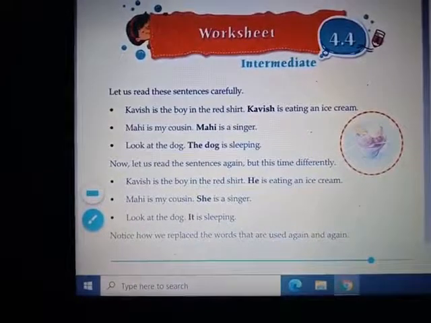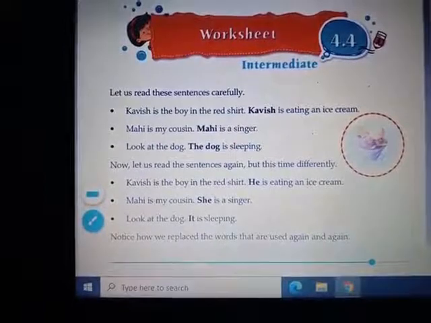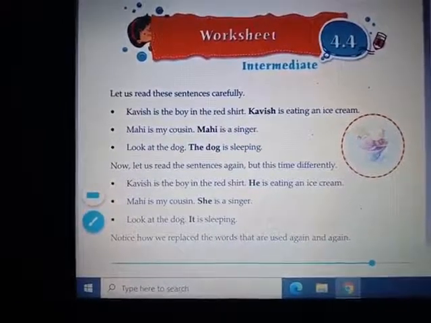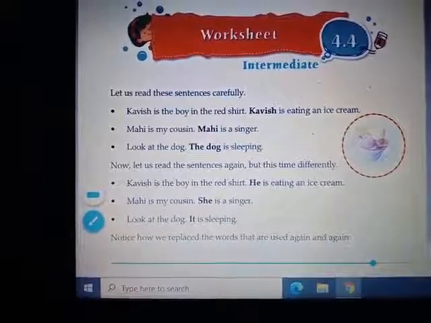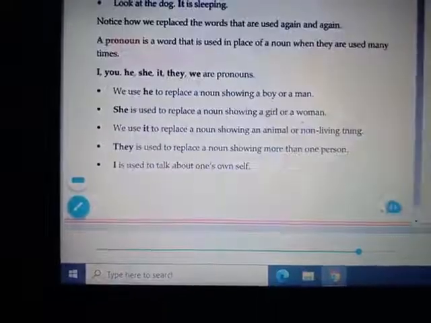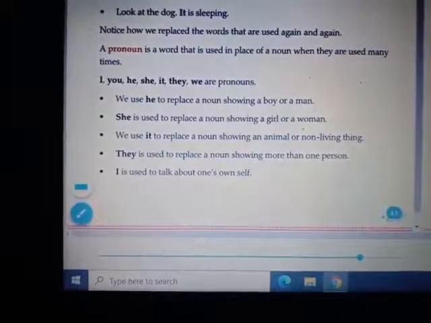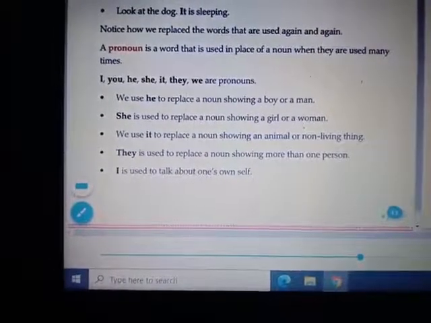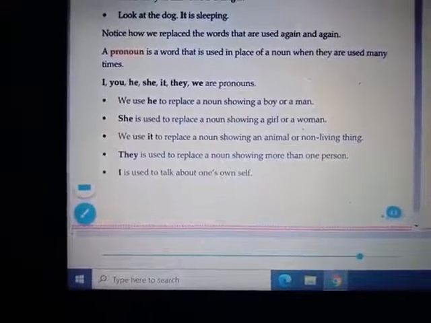Now let us read the sentences again, but this time differently. Kavish is the boy in the red shirt. He is eating an ice cream. Mahi is my cousin. She is a singer. Look at the dog. It is sleeping. A pronoun is a word that is used in place of a noun when it is used many times. I, you, he, she, it, they, we are pronouns.